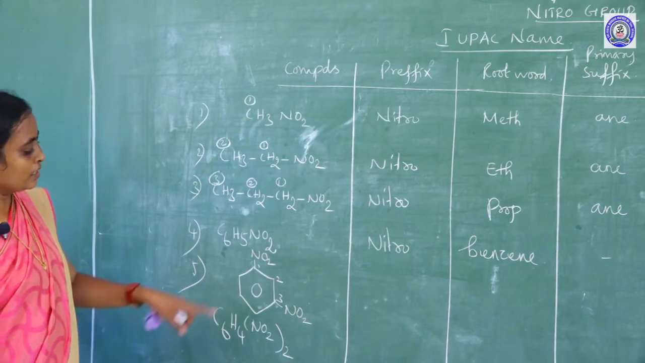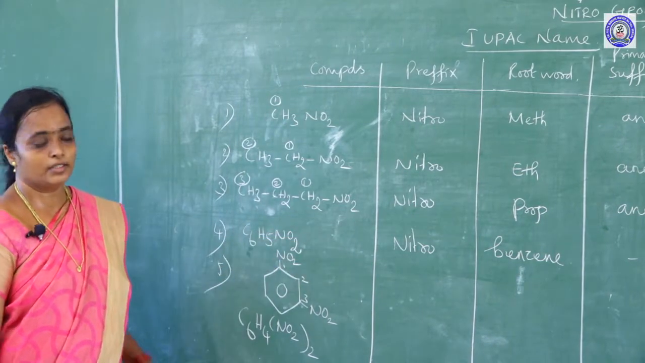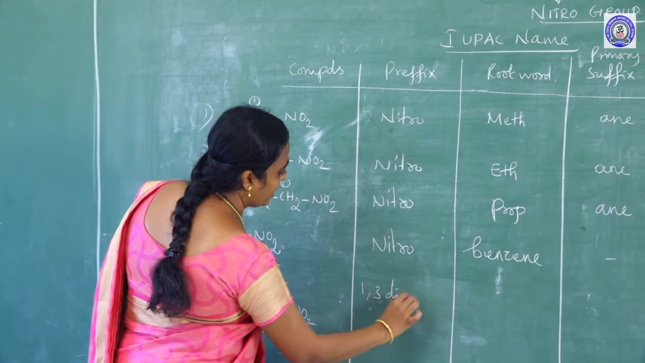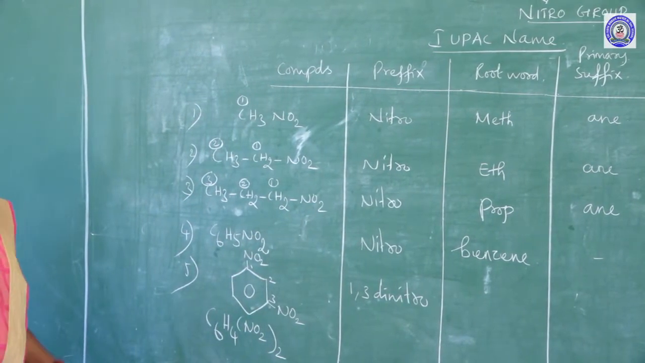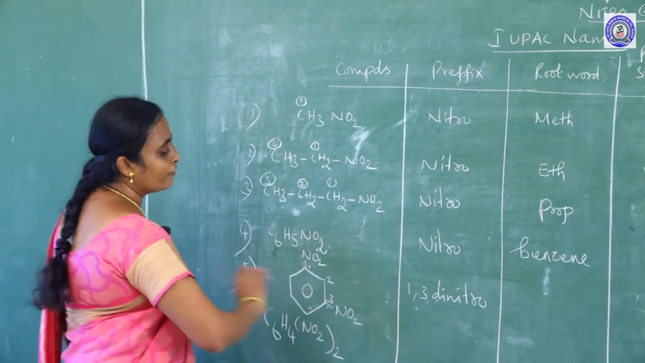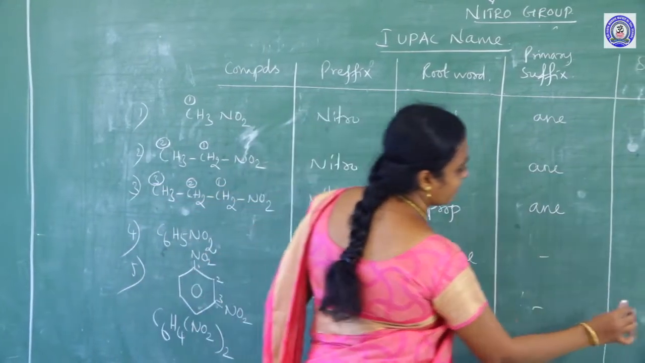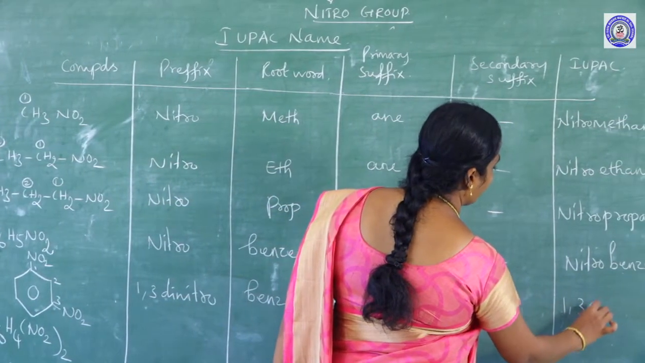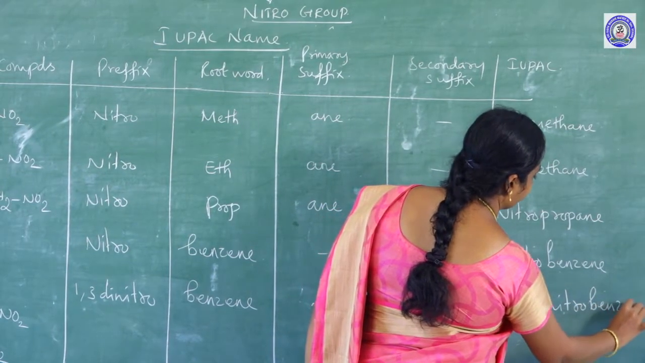So, let me give the positions 1, 2, 3. This NO2 should be added as a prefix. So, I can write 1, 3 dinitro, because 2 nitro groups means we should add a prefix word di. So, 1, 3 dinitro and the root word for this is taken as benzene. So, on the whole the name of the compound is 1, 3 dinitrobenzene.